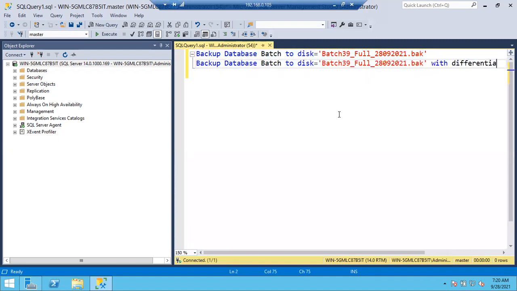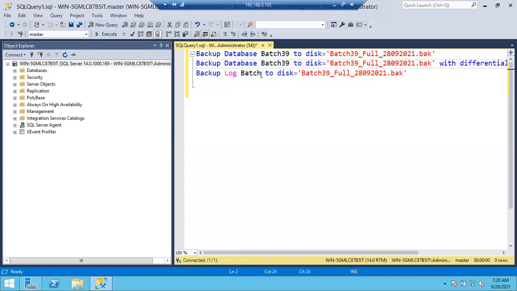Database name batch 39, batch 39, batch 39. Batch 39 full, and this is your log backup, log bkp, .trn. Okay, so let me take the full backup.